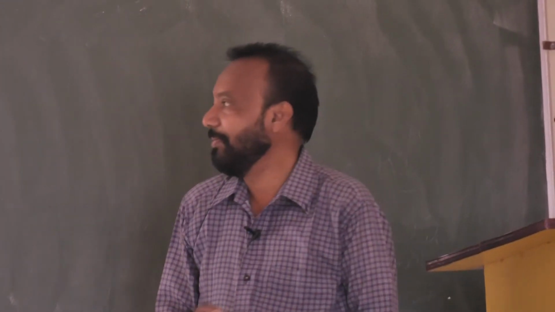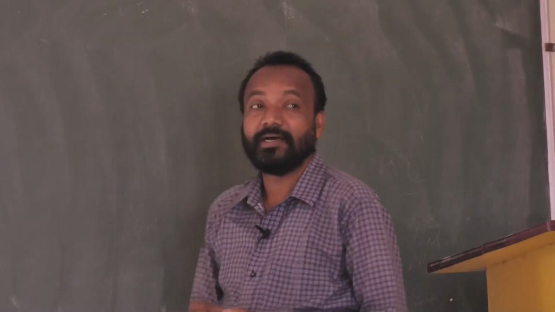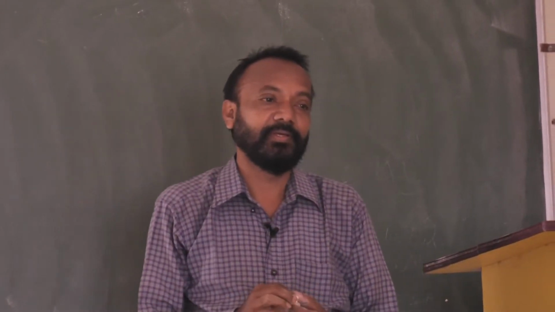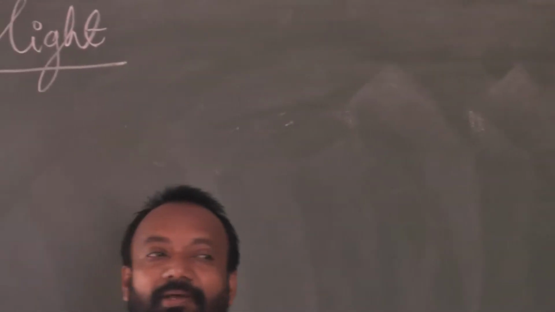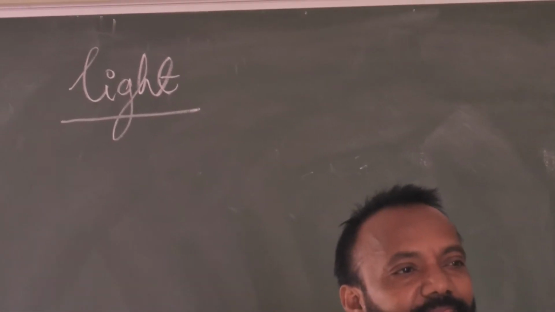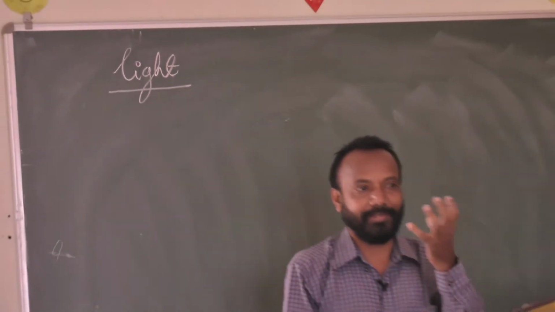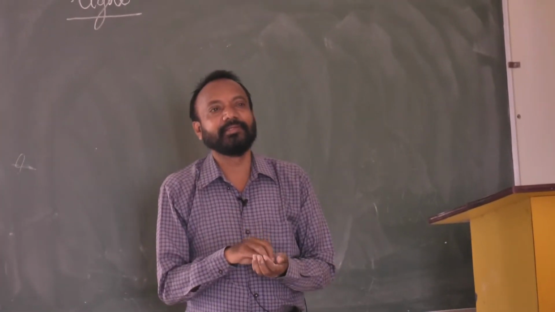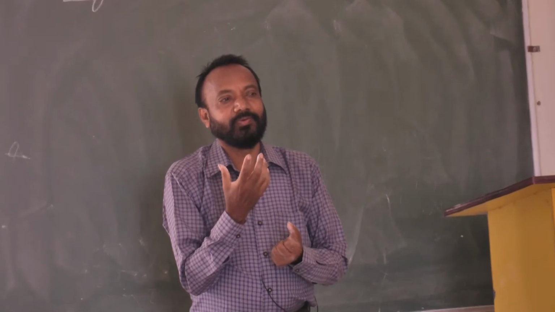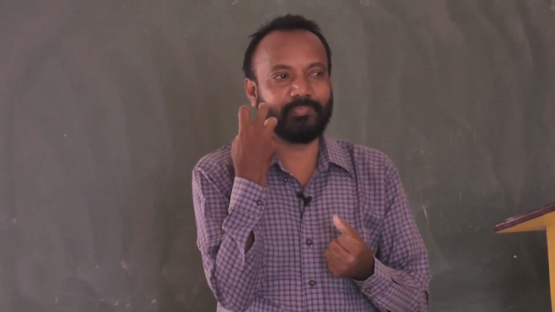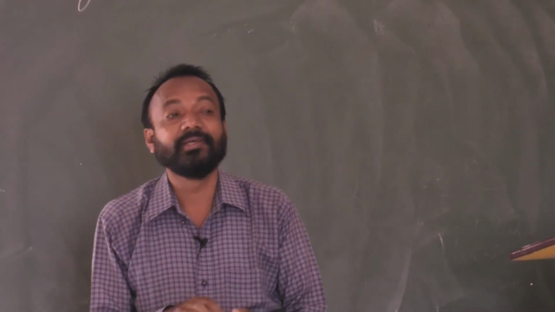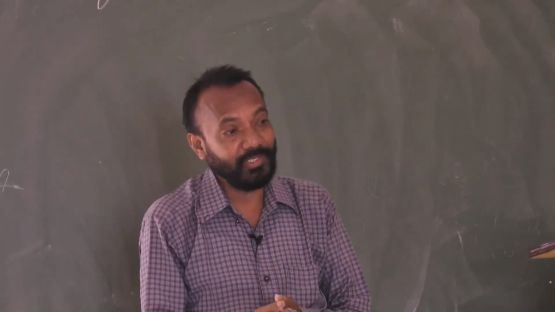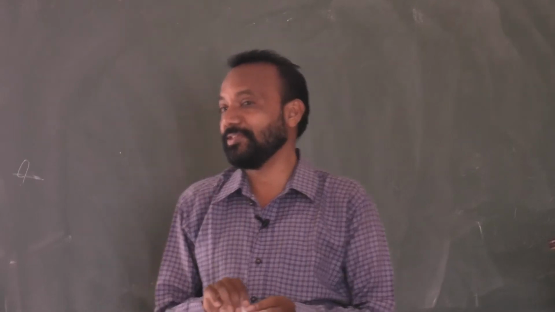Today, we will discuss the chapter Light. Before discussing light, let us discuss something. What do you mean by light? Light is something which enables you to have the sensation of vision. That means it is the form of energy which produces the sensation of vision, the sensation of sight.